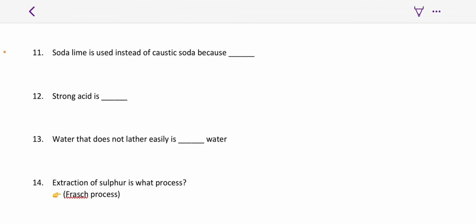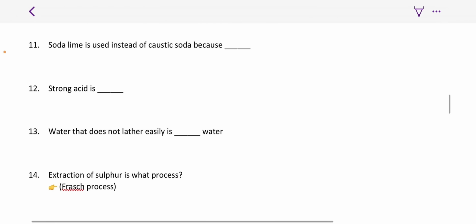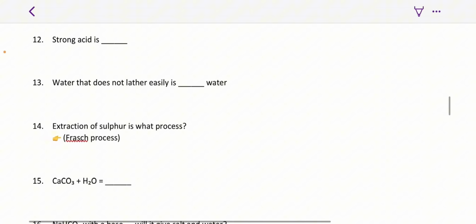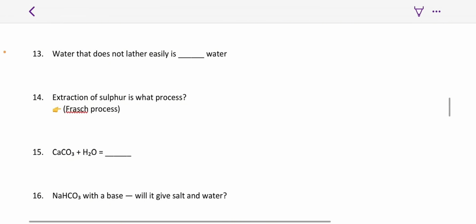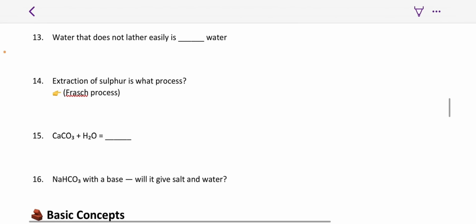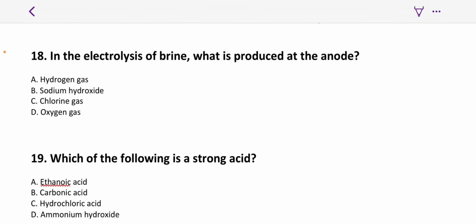The strongest acid known ever in the world is fluoroantimonic acid, right? But some textbooks will tell you that it is HClO4. And you should also learn some other properties of strong acids. But 13, water that does not lather easily is what? Is hard water. Extraction of sulfur is what process? Is Frasch process. So let's look at this refined set of questions now.